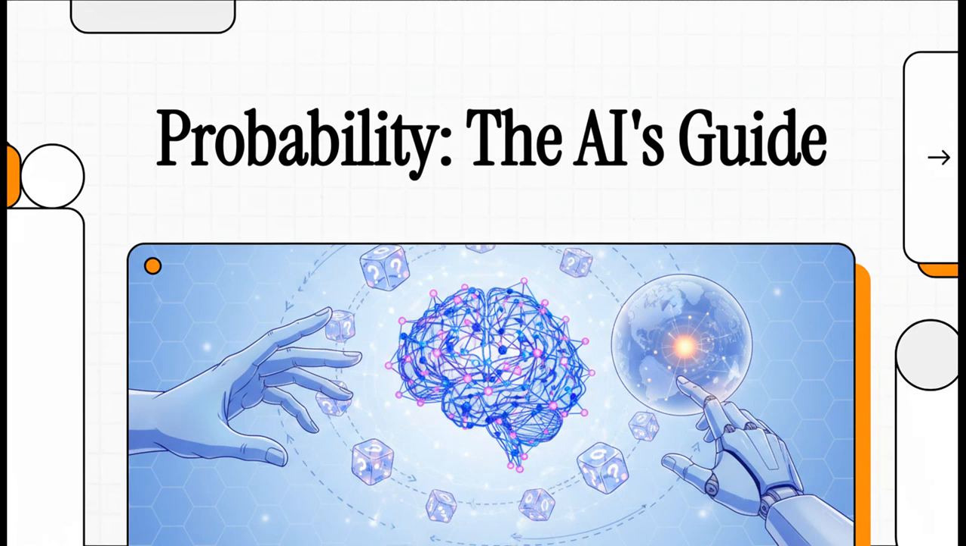You know, when you think about modern artificial intelligence, it's easy to imagine it as something that knows everything with absolute certainty. But the truth is actually the opposite. Real AI is all about navigating a world full of uncertainty by making incredibly smart, calculated guesses. So, let's dive into how it does that.